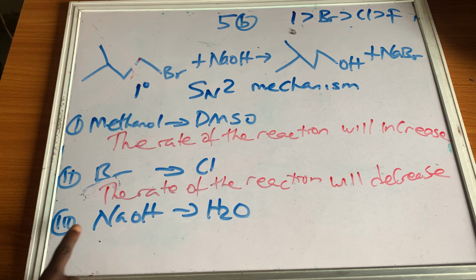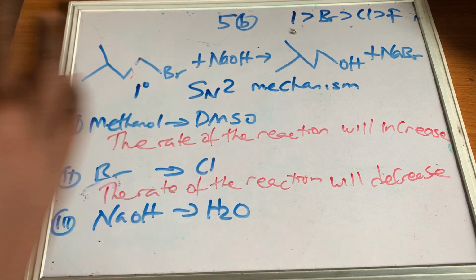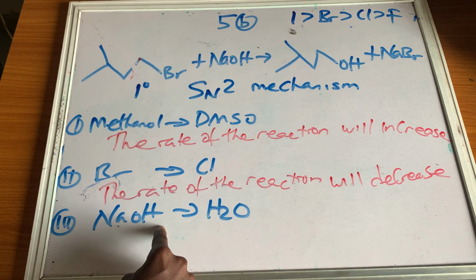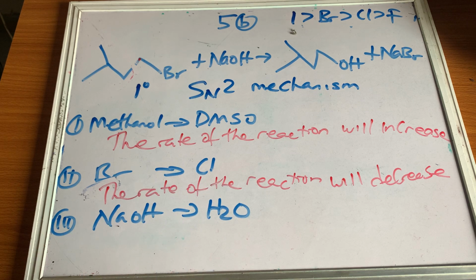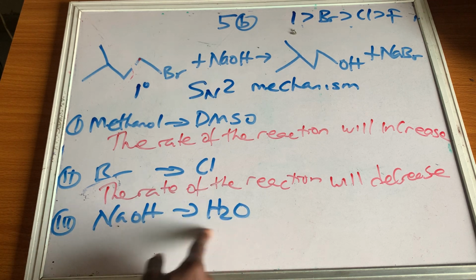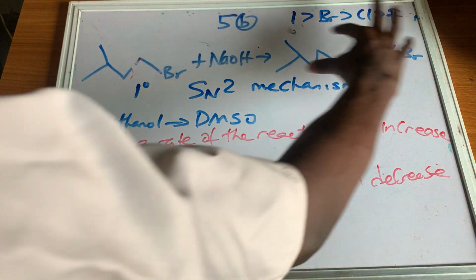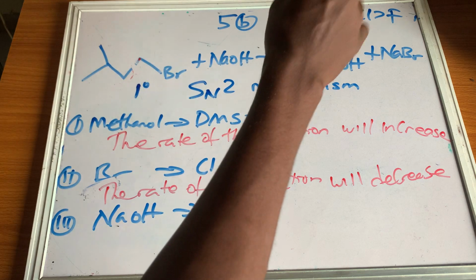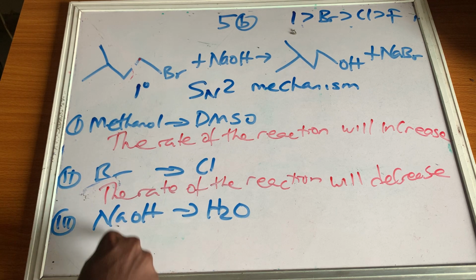Now, the third one: we have NaOH to H2O. What happens here is that NaOH is a good nucleophile, and H2O is a weak nucleophile. Go and read more on strong and weak nucleophiles. So NaOH is a strong nucleophile and H2O is a weak nucleophile. Based on this reaction, we know this is an SN2 mechanism, and SN2 is favored by a strong nucleophile.